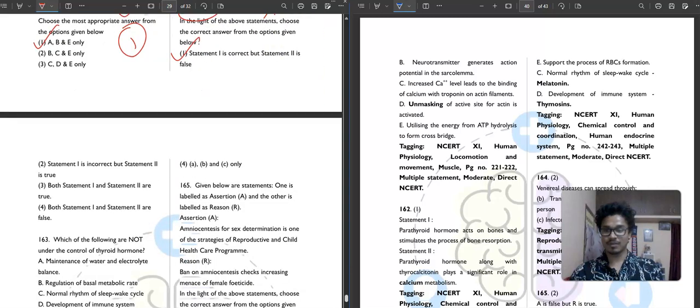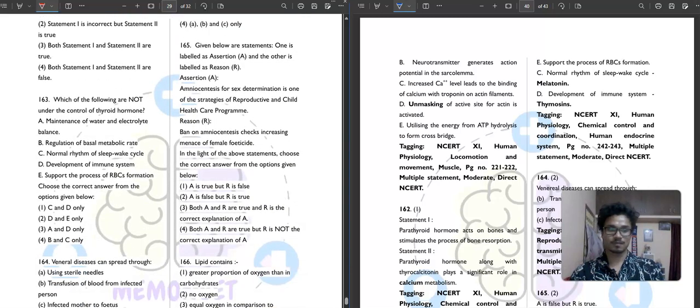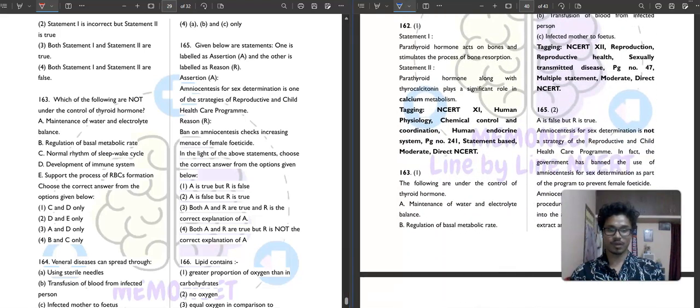Then question number 163. It is saying which of the following are not under the control of thyroid hormone. First option, maintenance of water and electrolyte balance is under thyroid hormone. Okay, good. Then regulation of basal metabolic rate. Okay, good.